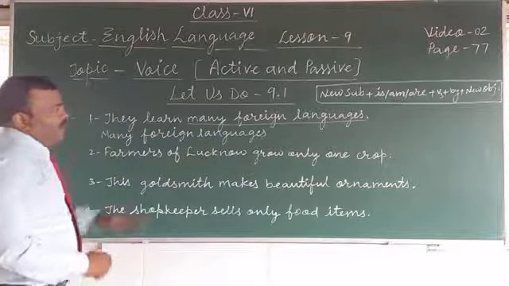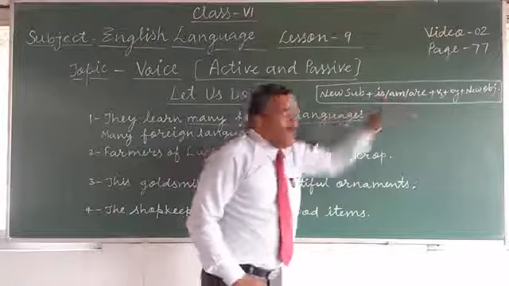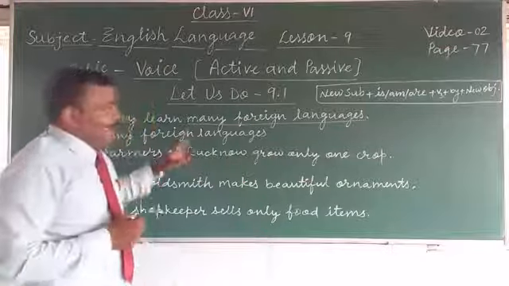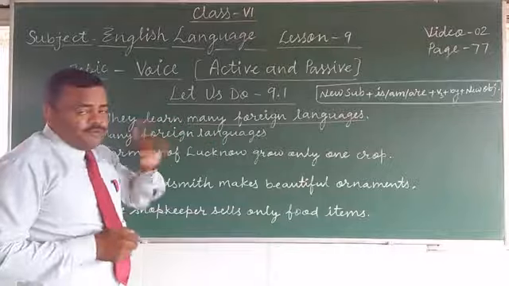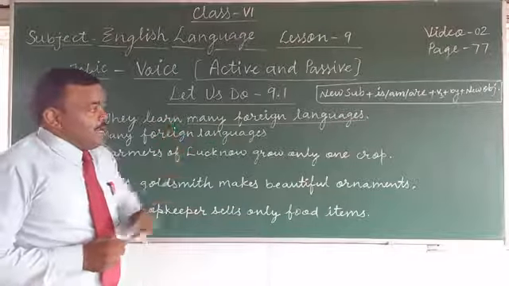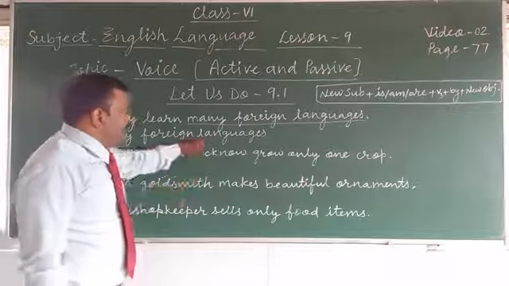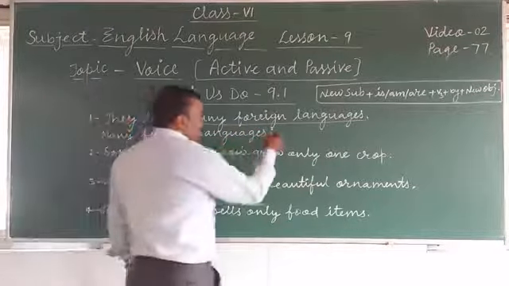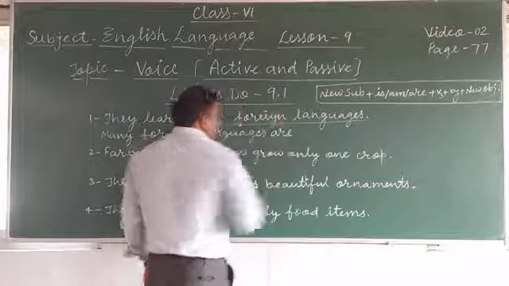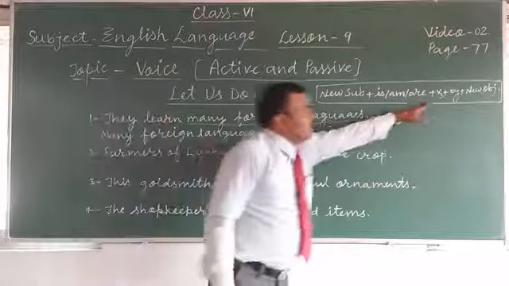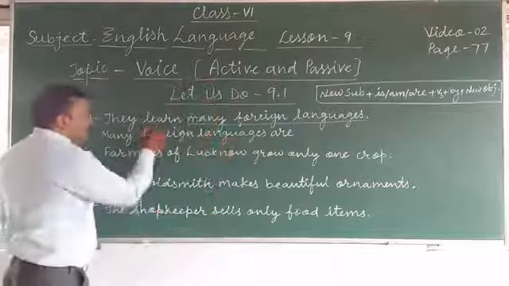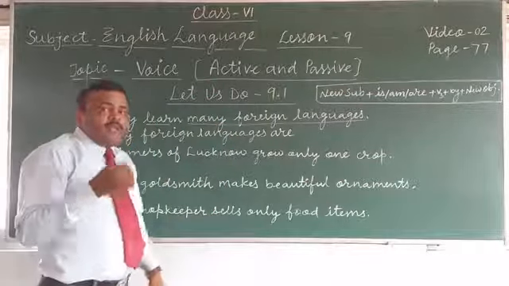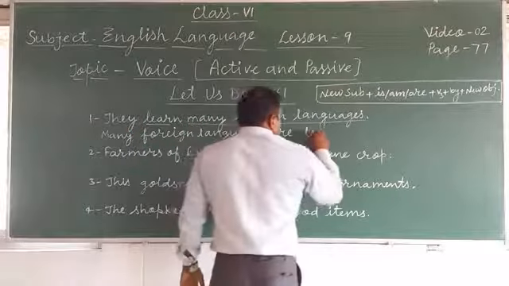Then is, am, are, any one you have to write. So what will be written? Am is not written because am comes with I. Is goes with a singular subject and are with a plural subject. So here, many languages, not one language, it is plural. What will we write? Are. Then after that, the third form of the verb. Your verb is learn. What will be the third form? Learned.